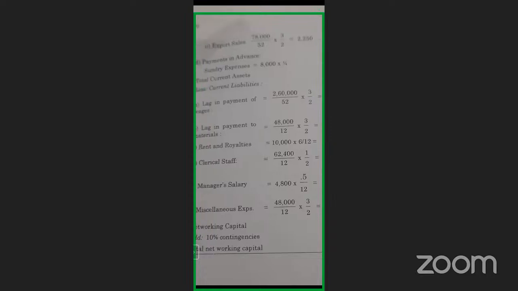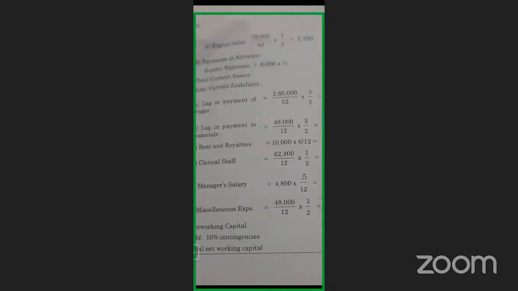What did he tell us about export sales? He told us export sales is 1.5 weeks. You can write 1.5 divided by 52 or 3 by 2, it is one and the same. Because we can use calculators, we can directly write 1.5 weeks, 1.5 divided by 52 into 78,000. You will get the amount of sundry debtors in our export sales.